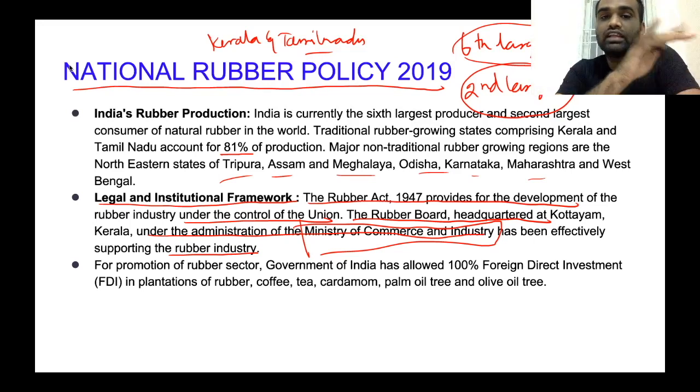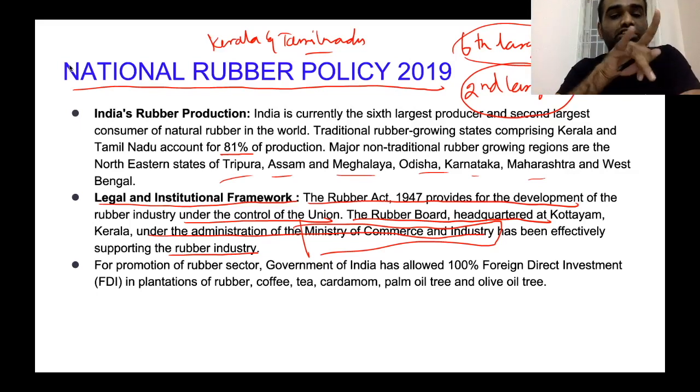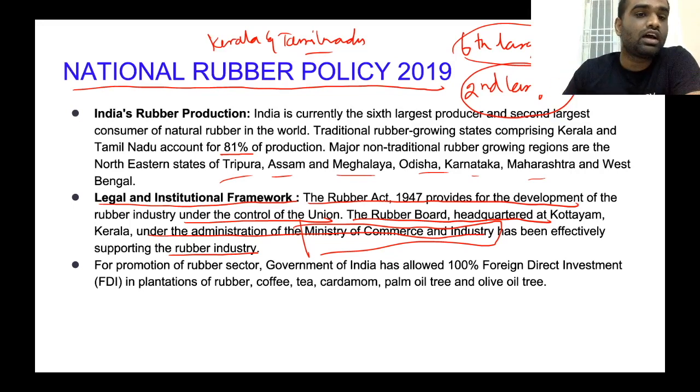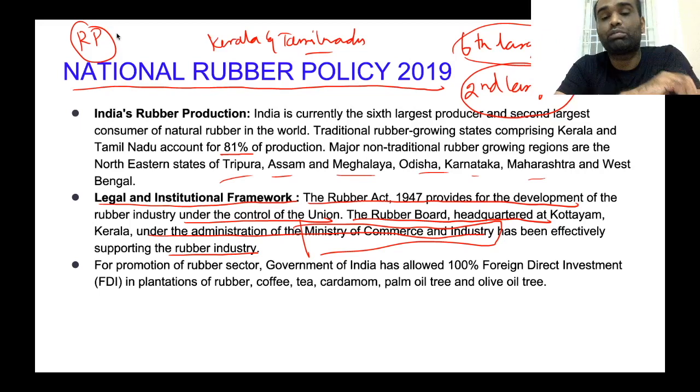Since many people will think that rubber comes under agriculture, and the ministry is the Ministry of Agriculture, but that's clearly wrong. The ministry that is responsible for rubber production is the Ministry of Commerce and Industry, because in India, rubber production is not treated as an agricultural practice, rather it is treated as a manufacturing process.